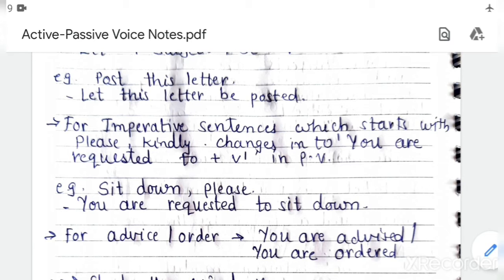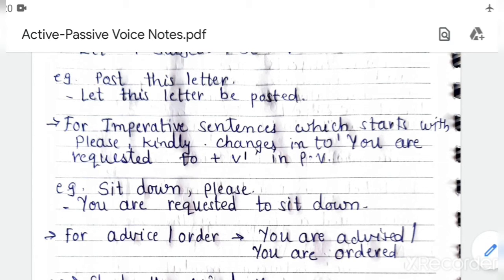See here, the example is given: Sit down please. Here please is given, so requested. So how will you write the passive voice? You are requested to. This is common for all the please sentences. You are requested to, then directly join the given phrase, sit down.